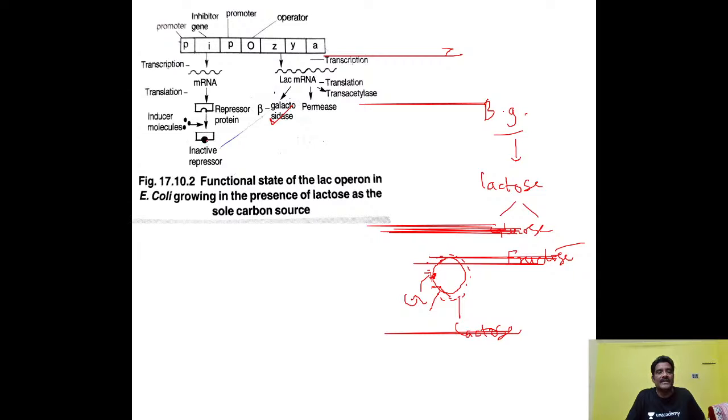Here it will bind. So what happens, tell me, the repressor protein becomes inactive. Whenever it becomes inactive, it will be separated from the operator gene. So it will be separated from the operator gene here. Okay. And finally what happens here, the promoter gene, this operator gene allows RNA polymerase, and RNA polymerase moves all along this structural gene ZYA.